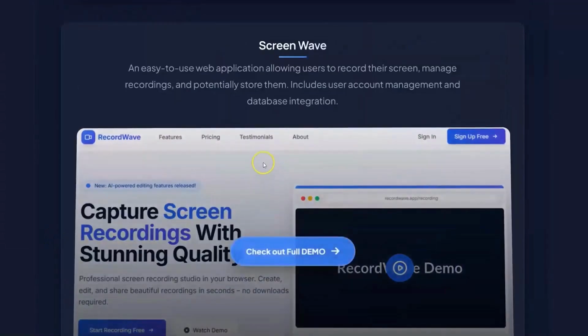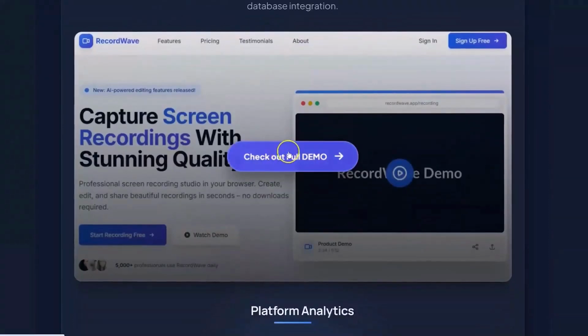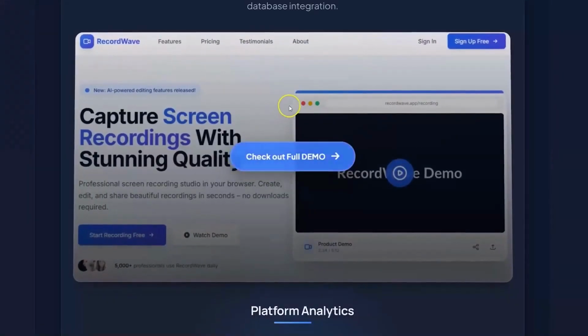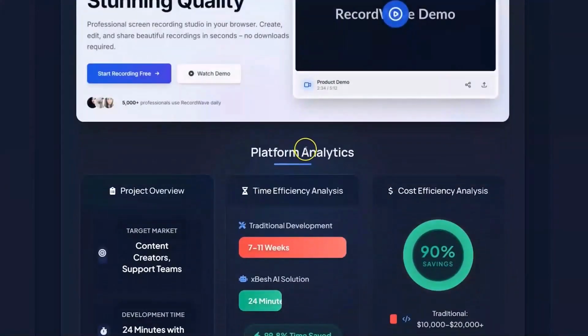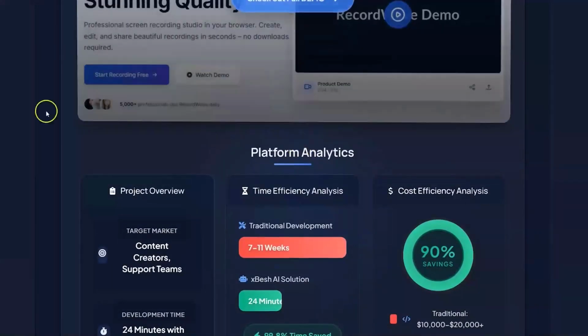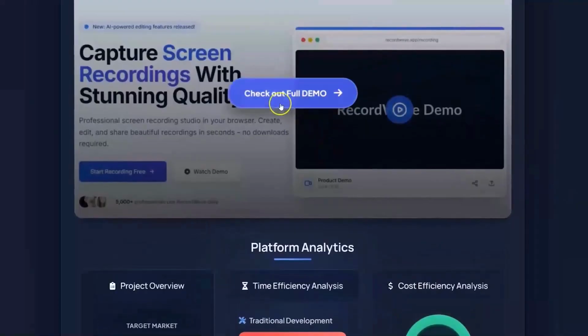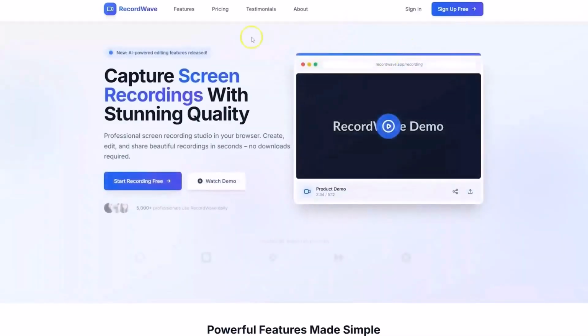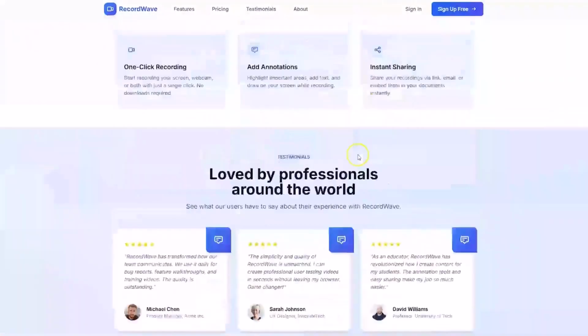Next, we got something different. A screen recording application, another popular SaaS model like Loom, right? Loom was sold for $1 billion, and we managed to recreate a Loom-quality screen recording application in under 24 minutes. Okay, so we asked xBesh to create a simple tool that users can use to record their screens and save it, and boom. Right, we got the full application. Not only that, we also got a beautiful looking landing page for it as well.